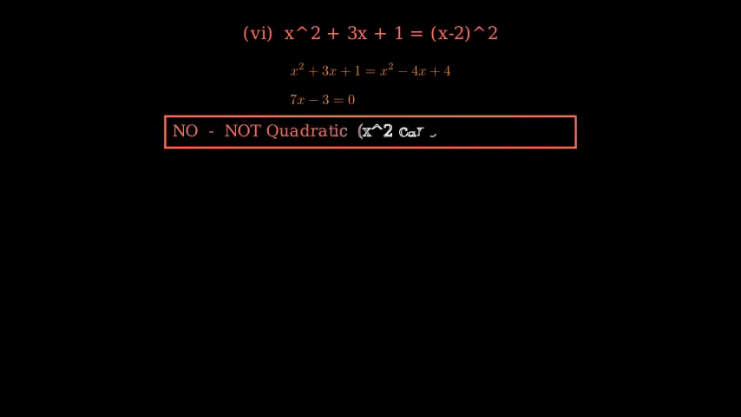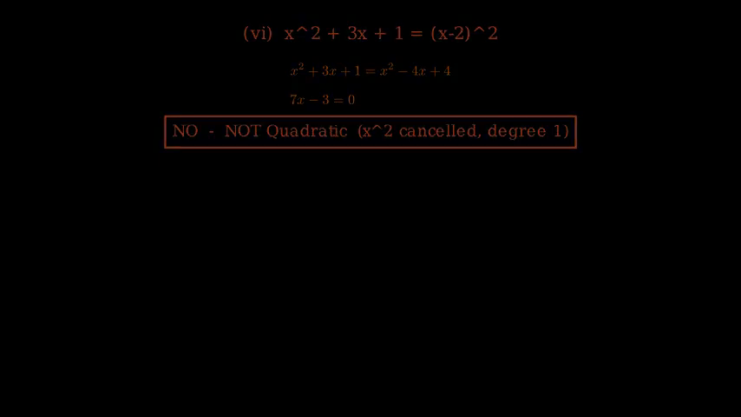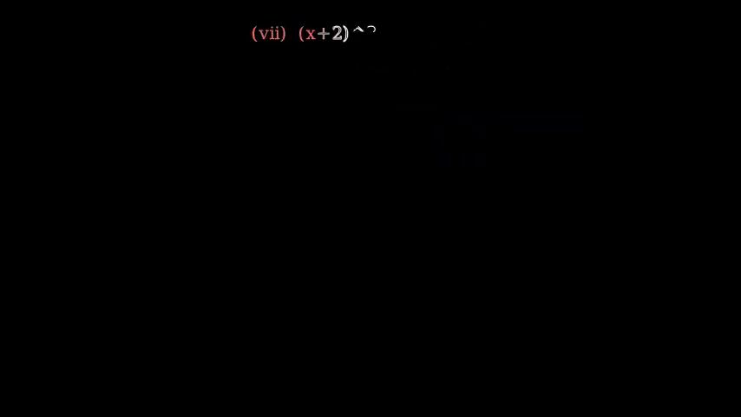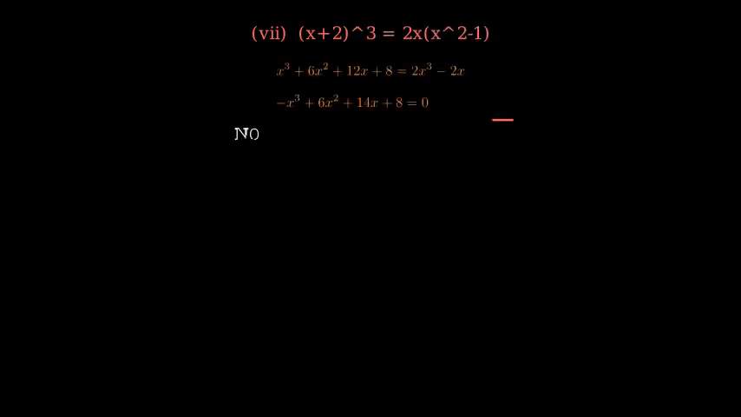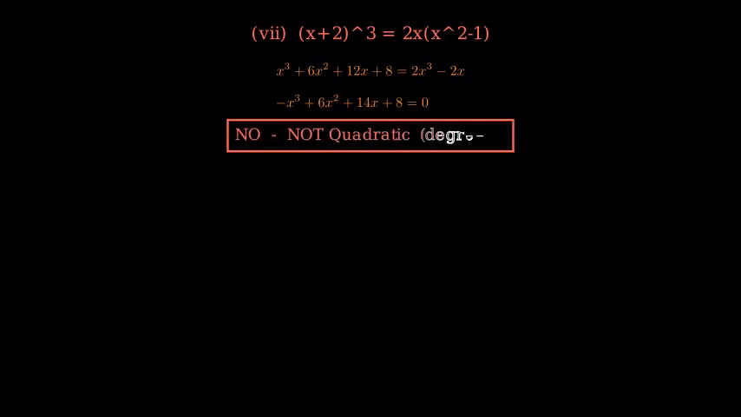Yes, quadratic. Part 6: x squared plus 3x plus 1 equals x minus 2 squared. The x squared cancels, leaving 7x minus 3 equals 0. No, only degree 1. Part 7: x plus 2 cubed equals 2x times x squared minus 1. This produces a cubic term, giving degree 3.